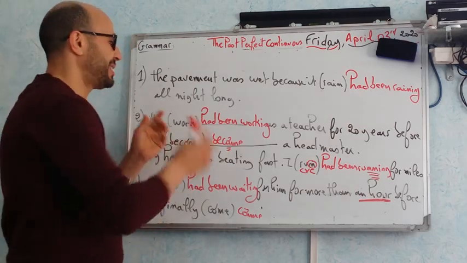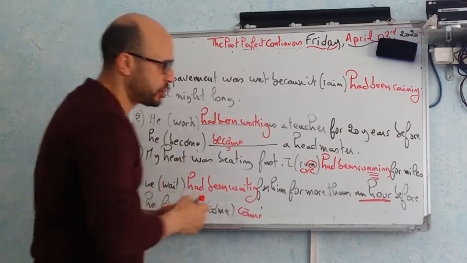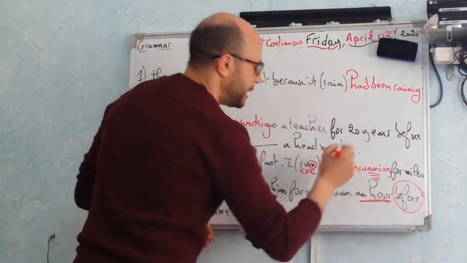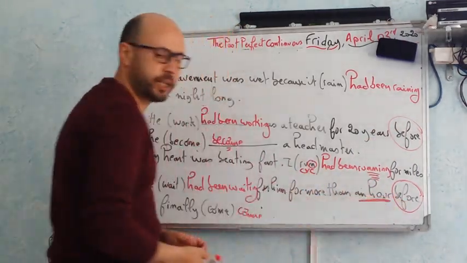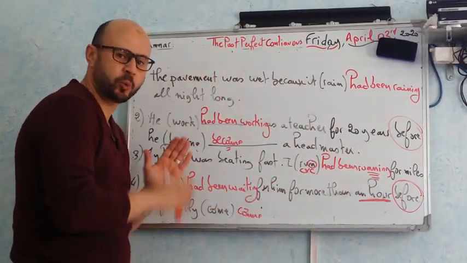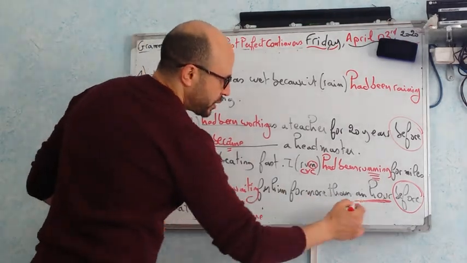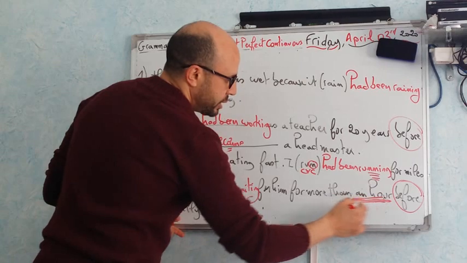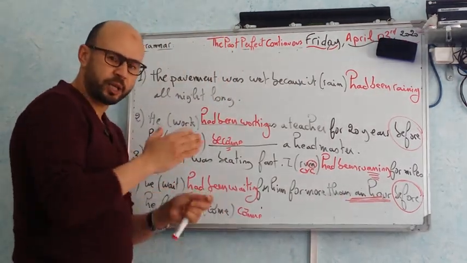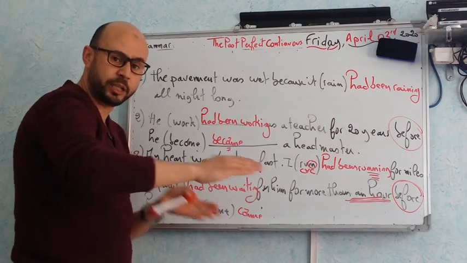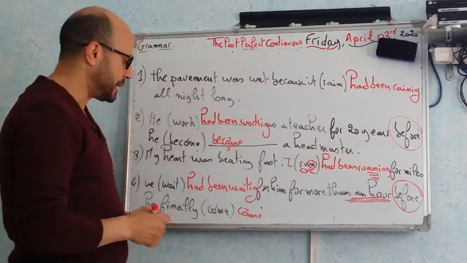You pay attention to the sentence. Whether you have one or two sentences, you pay attention to the linking word, before here and before here, for example. The role of this word is to put the actions in order. Which one happened first? Which one happened second? You pay attention to the time markers, expressions of time, some adverbs of time. They show you the duration, whether the sentence insists on the fact that there was a time before the first and the second one or not. And that's it.